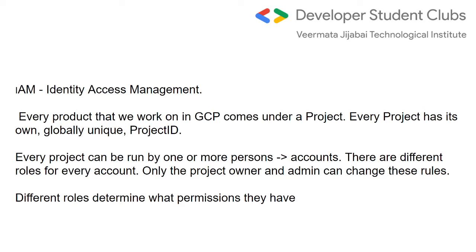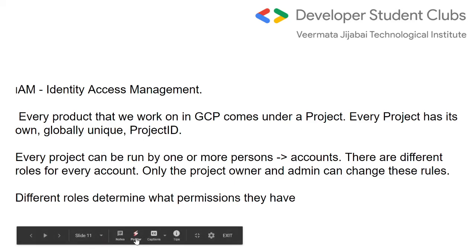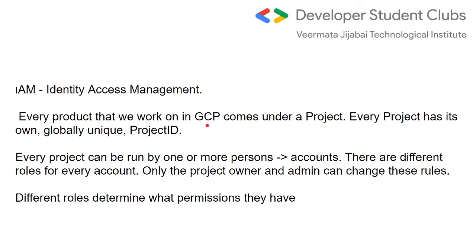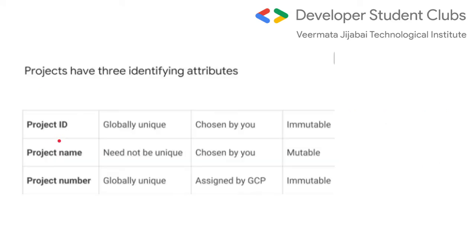So identity access management basically tells us who has access to that project. As you can see, every product that we use in GCP, every application that we deploy via GCP, comes under a project, and every project has its own unique ID. For that, I would like to go to this slide and explain what attributes a project has. It has ID, name and number.